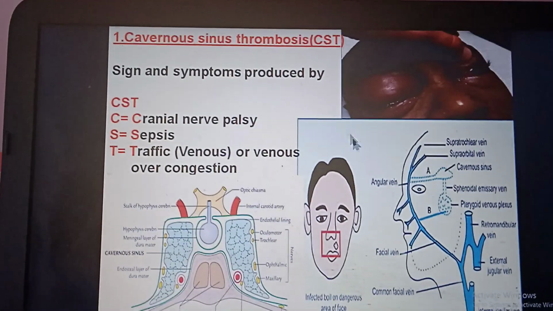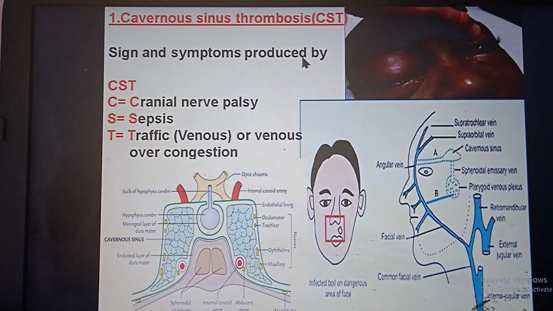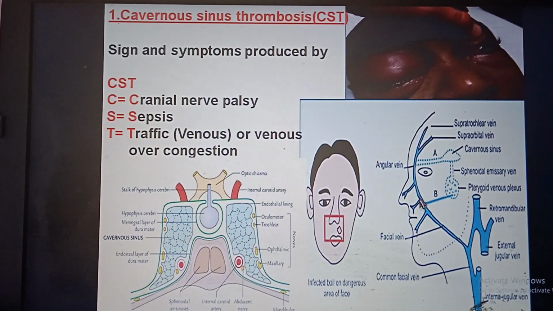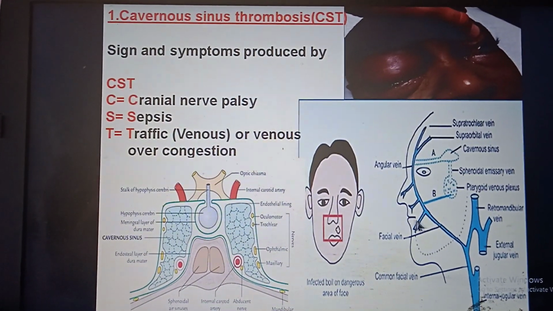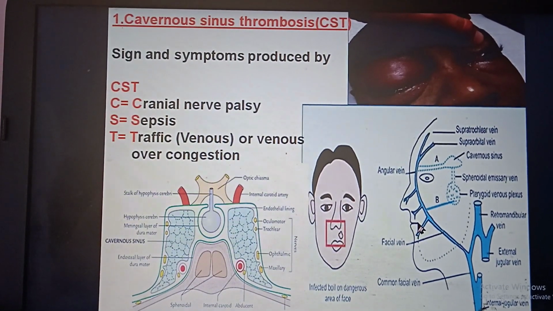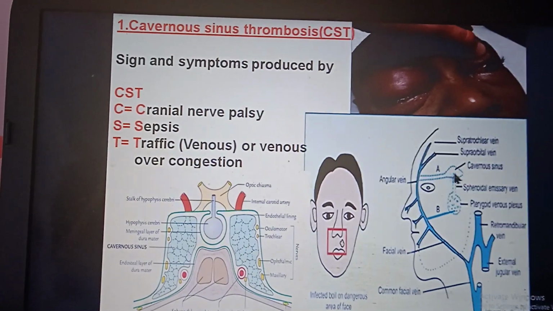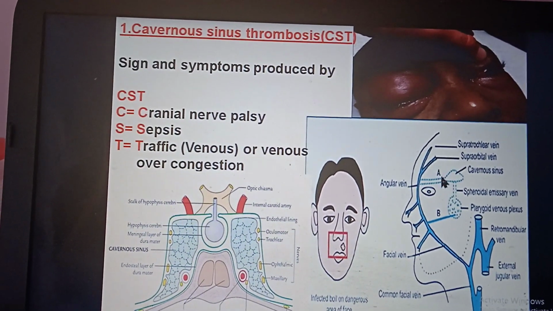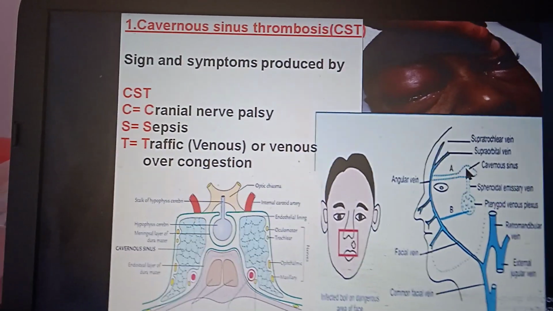And this thrombosis occurs mostly due to streptococcal and staphylococcal infection of the dangerous area of the face. It's a triangular area. The apex lies at the root of the nose and the base from the corner of mouth to corner of mouth. The septic emboli enter into the cavernous sinus and get lodged there, and the endothelium gets eroded.